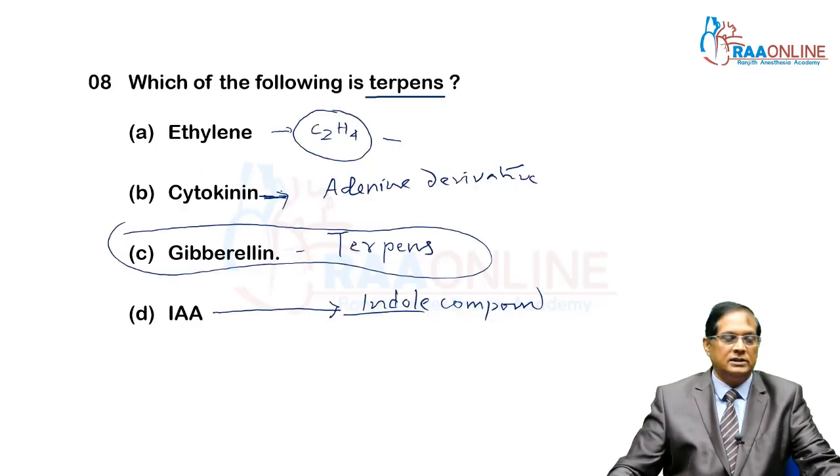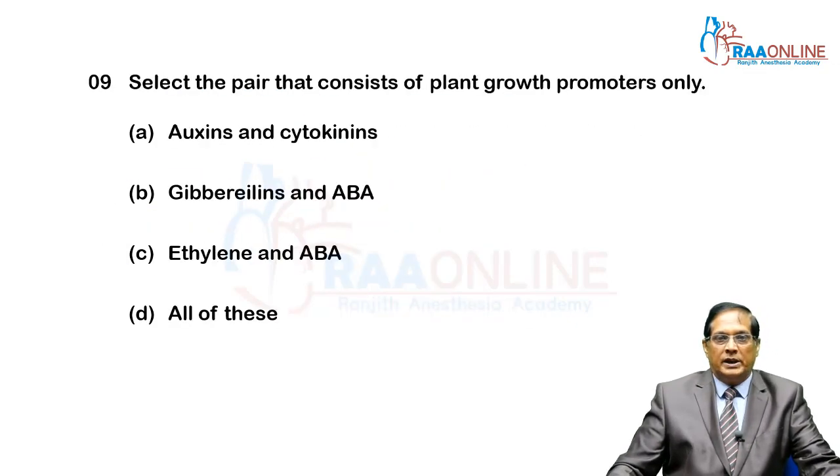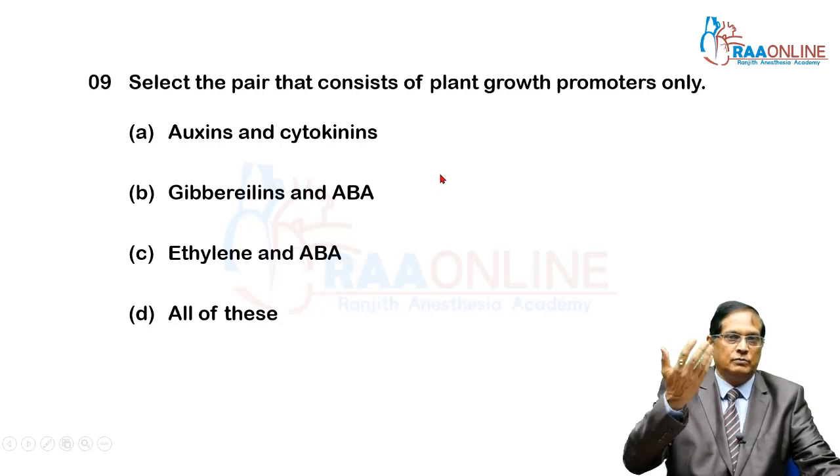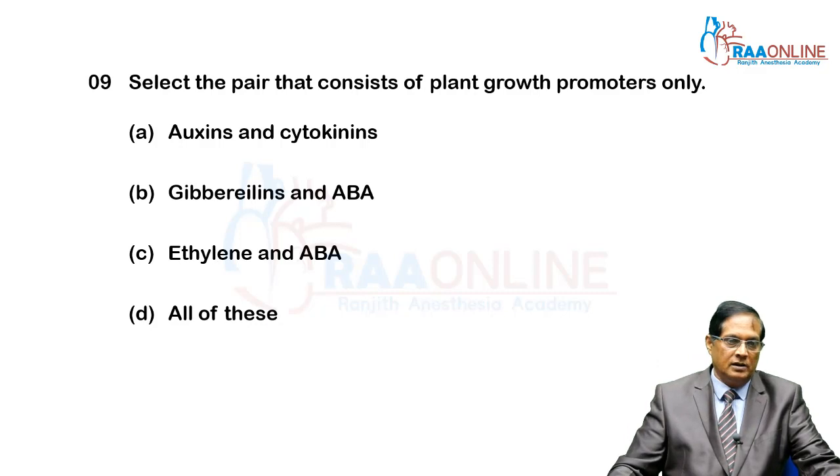Now come to the ninth question: the pair that consists of plant growth promoters only. Actually, plant growth regulators are kept under two categories: one promoter, two inhibitor. Auxin is a promoter, cytokinin is a promoter, gibberellin is a promoter, but ABA is a natural growth inhibitor.